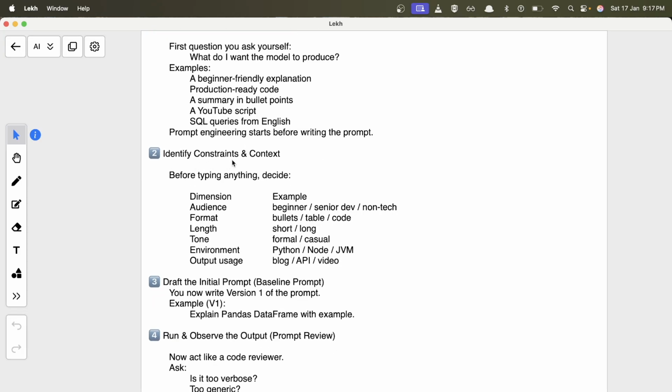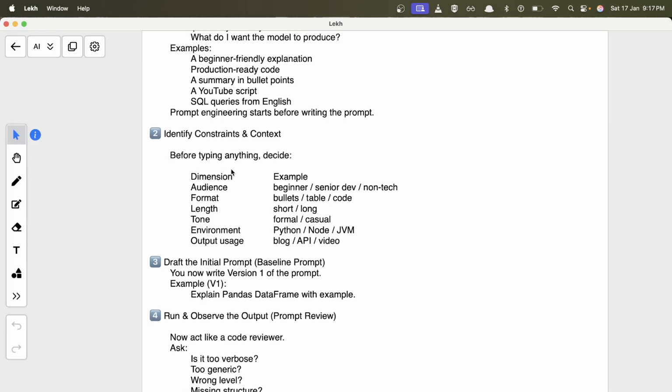Then you identify constraints and the context. So you find out how your response should look like. For example, what is your audience? It's a beginner level, it's a senior dev, or it's a non-tech kind of response you want. What should be the format of the response, like bullets, table, paragraph, or code? Then the length, you want a summary or you want a long detailed explanation, or it should be a formal response or a casual response.